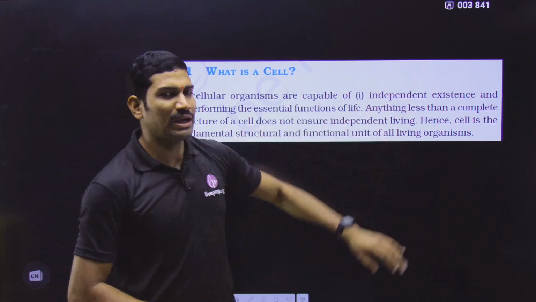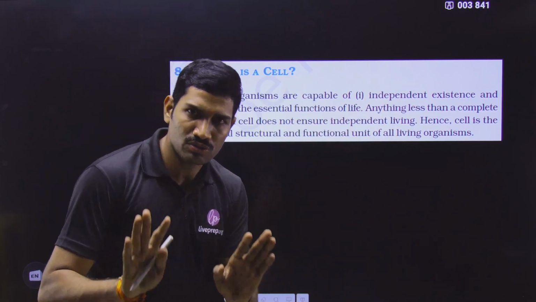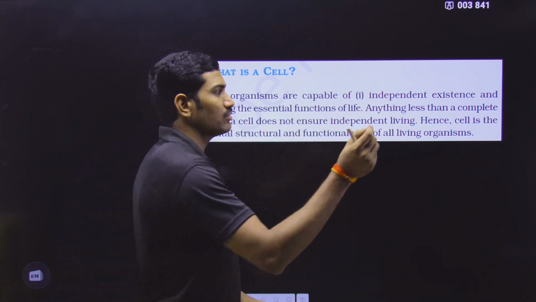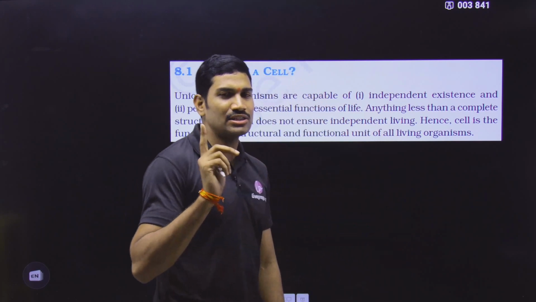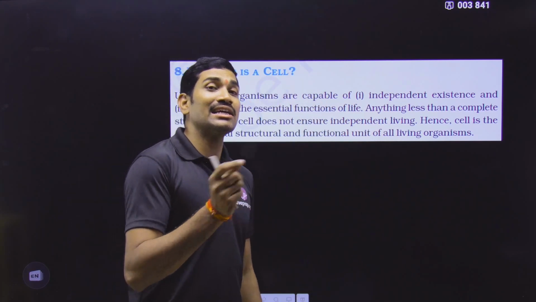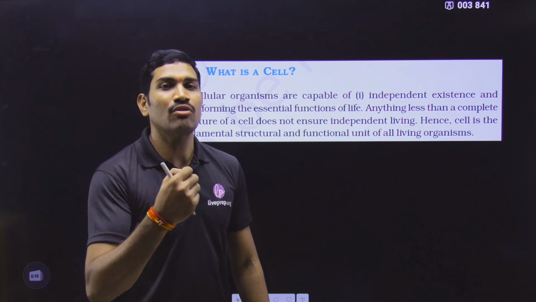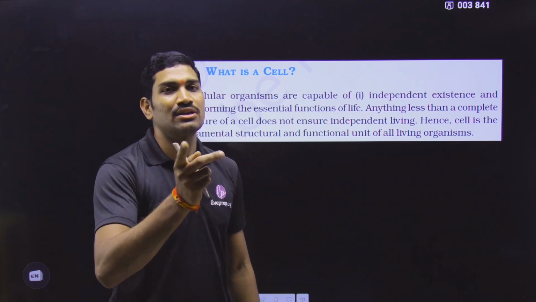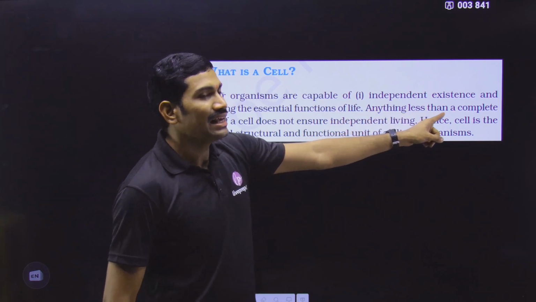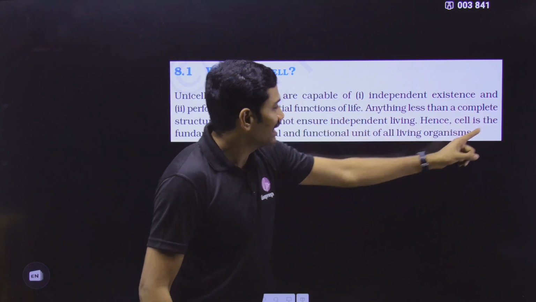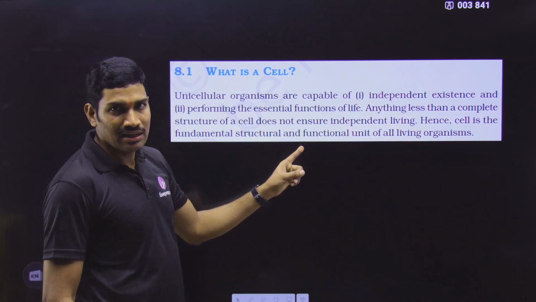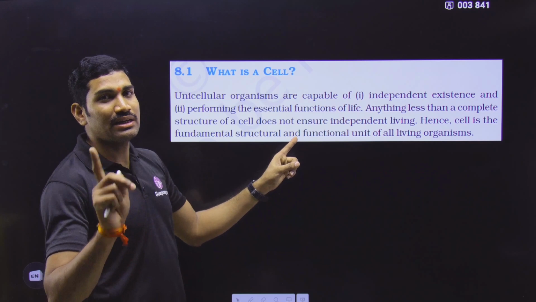Now, with this the paragraph is completed and you understood also. So, very good. But now come back to this sentence once again. I will read the sentence once again and what is the inner meaning of this and how we are relating this with some other chapter and how it is useful in future lectures. So, all these things you need to understand. Anything less than a complete structure of a cell does not ensure independent living.